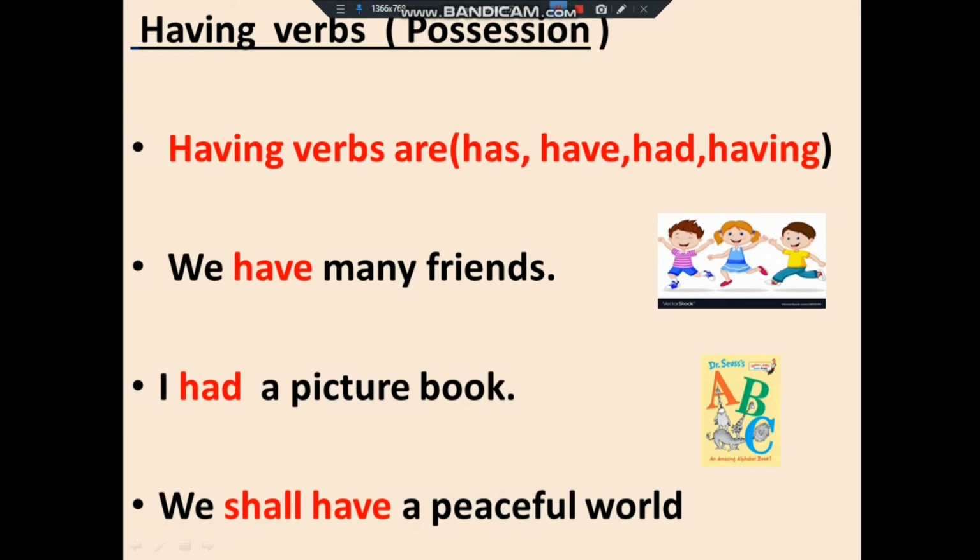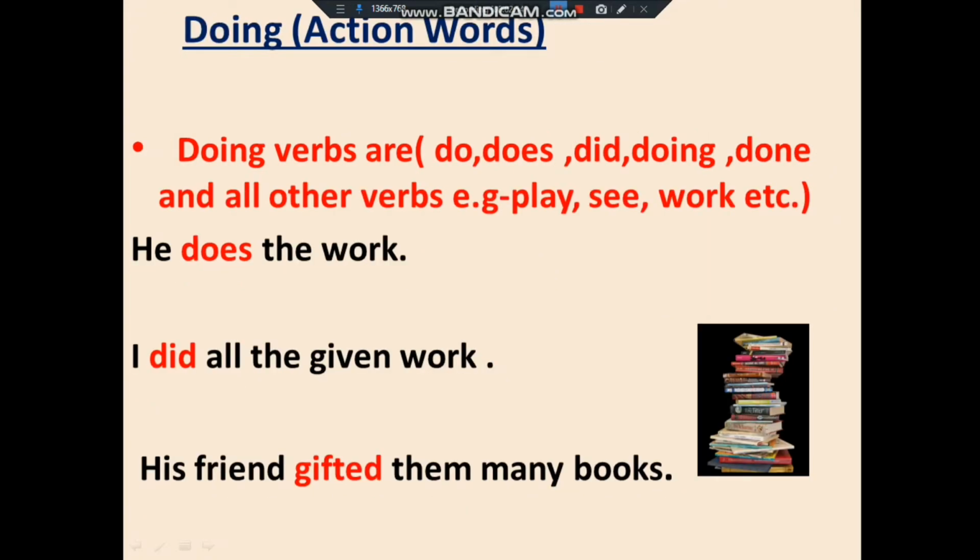Okay children. Now doing words. Doing words are action words. Doing verbs are do, does, did, doing, done and all other verbs like play, see, work, etc. The first sentence, he does the work. You can see the action over here. In the second, I did all the given work means action of past you can see in this sentence. He some action is performing whatever the work was given to me.